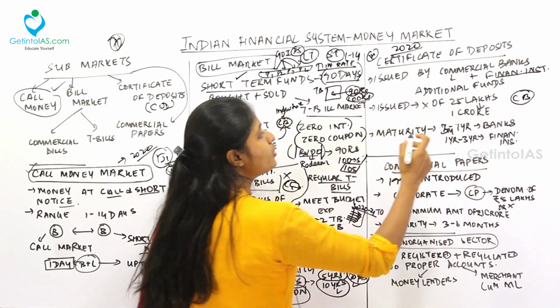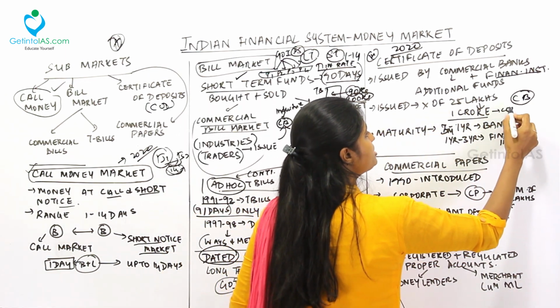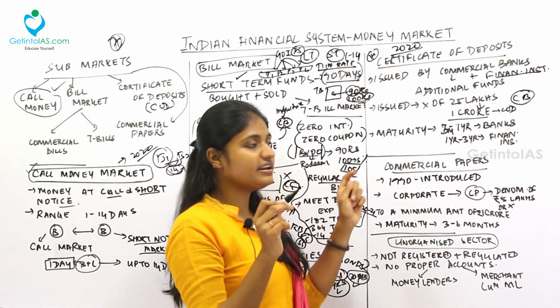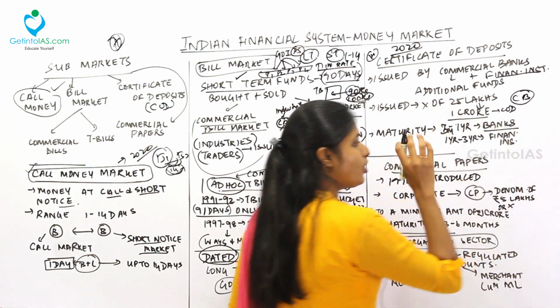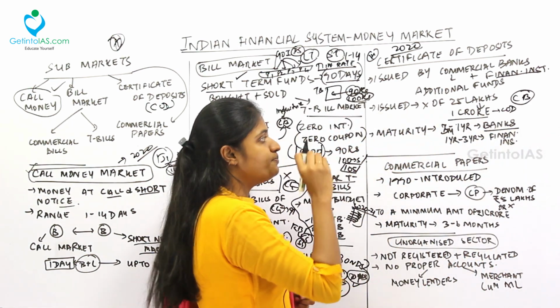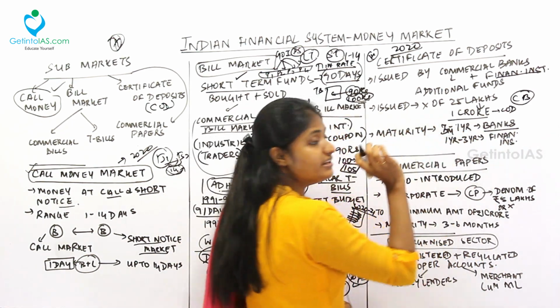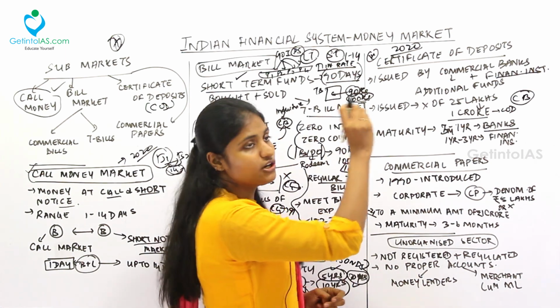So up to 1 crore, this certificate of deposit will be issued. And the maturity period ranges from 3 months to 1 year for the banks. If the banks are borrowing money from the market, they should pay within 3 months to 1 year if they are issuing certificates of deposit.